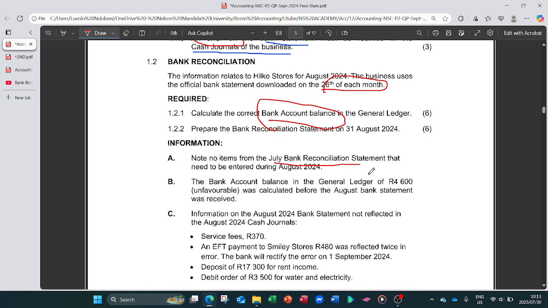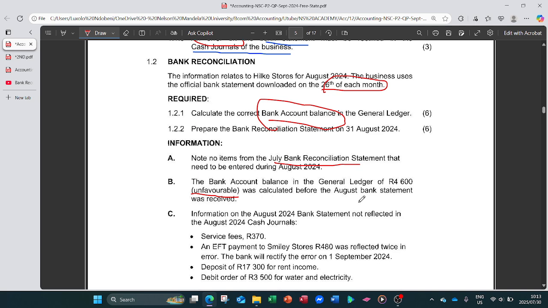If you check the summary that I made, I explain what the bank reconciliation statement is. It means we're telling the bank that they must fix the errors they made in the bank statement they sent to us. So B: the bank account in the general ledger of 4,600 unfavourable balance was calculated before the August bank statement was received.